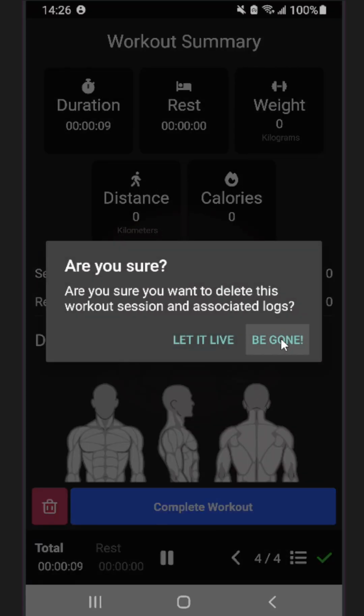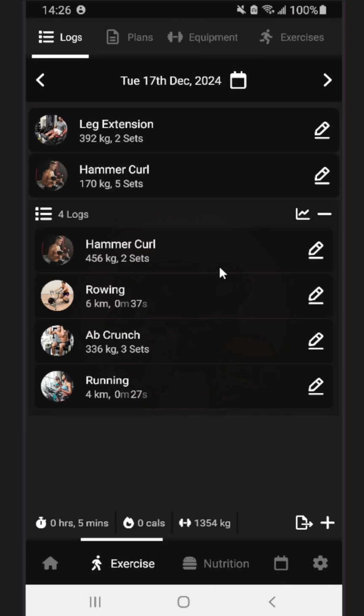Let's just delete that. So I thought that was quite helpful. It just meant that if you're doing something regularly and you don't necessarily have a plan set up for it, then you can go back and see a session and then see the outcomes of that specific session on a day, and then also replay it.